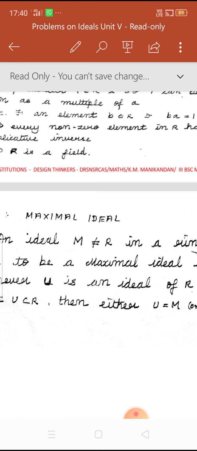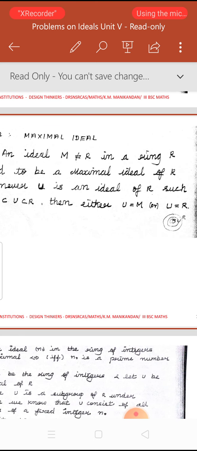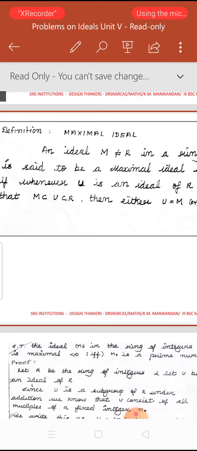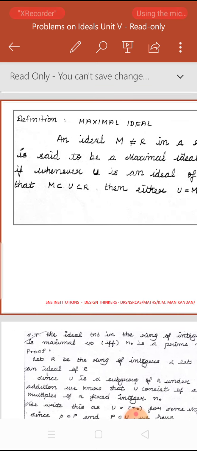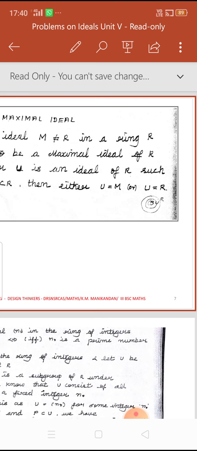Next we are going to learn a new definition, maximal ideal. An ideal M, a subset of R which is not equal to R, in a ring capital R is said to be a maximal ideal of R if and only if whenever U is another ideal of R such that M is a subset of U contained in R, then either U equal to M or U equal to R.